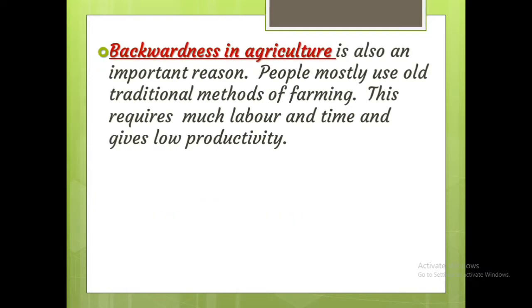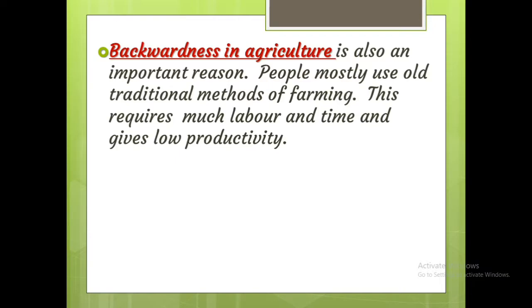Then next, backwardness in agriculture. This is another major cause. Backwardness in agriculture is also an important reason. People mostly use old traditional methods of farming. This requires much labor and time and gives low productivity. Backwardness in agriculture means we did not start to use modern implements and modern technology.